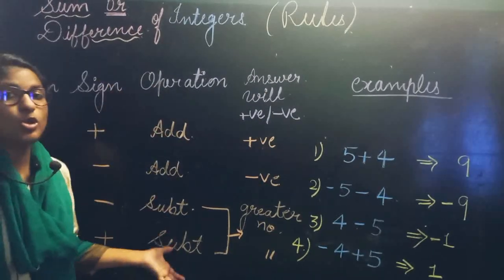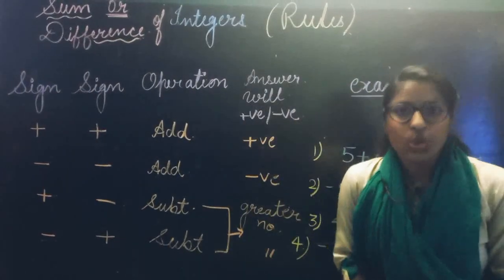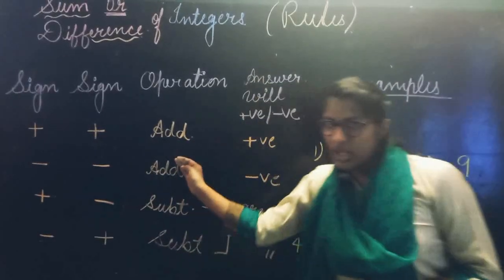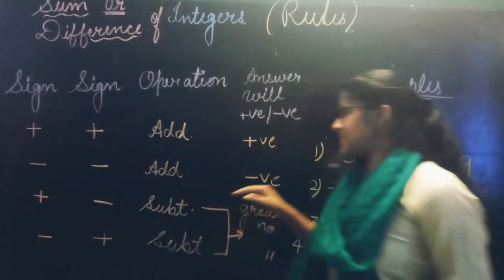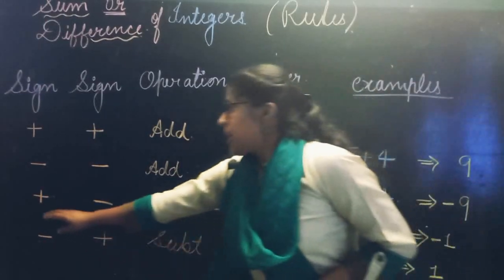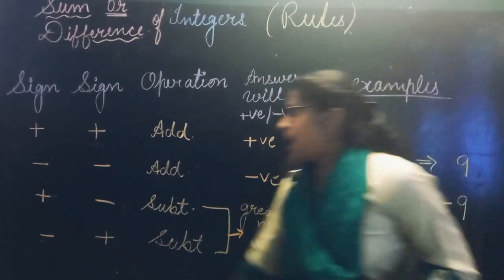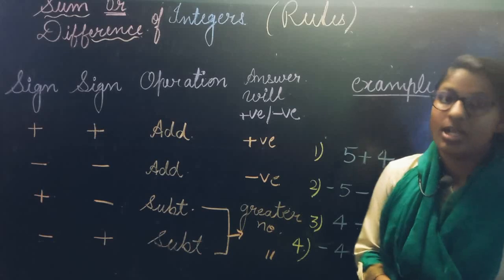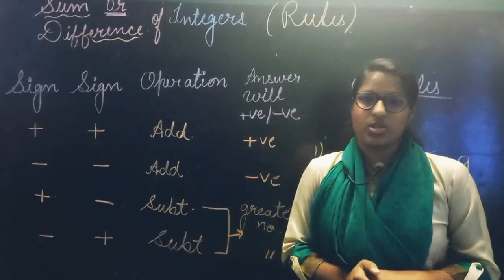So these are the rules about integers. How do we find the sum and difference of two integers? Again we revise it fast. Plus, plus: we will do addition and the sign will be plus. Minus, minus: we will do addition and the sign will be minus here. Plus, minus: we will do subtraction and the sign of the greater number there. And minus, plus: we will do subtraction there and the sign will be of the greater number. So these are the rules of integers in the case of addition and subtraction.